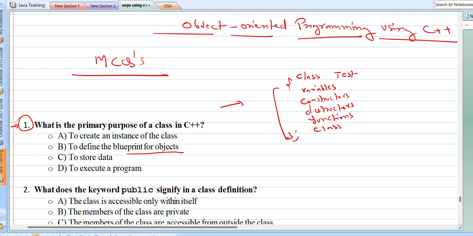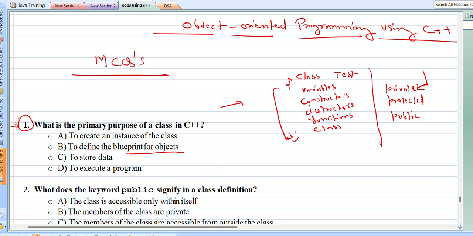Class inside class is known as nested class. And we have three access modifiers in the class: private, protected, and public. By default, all members of class are private, right?